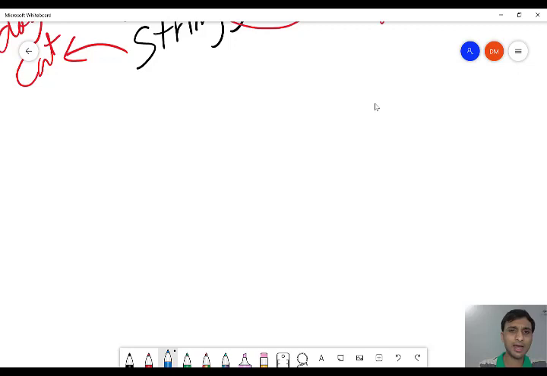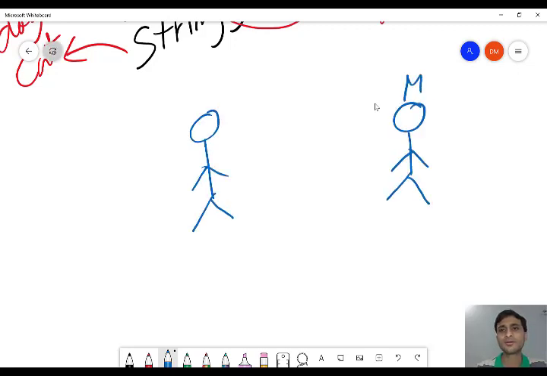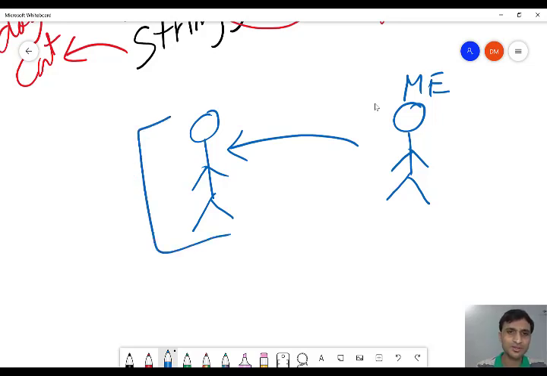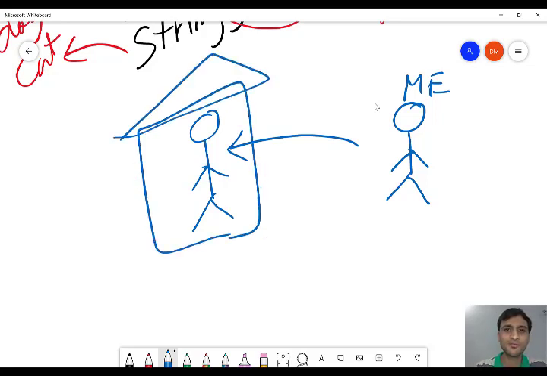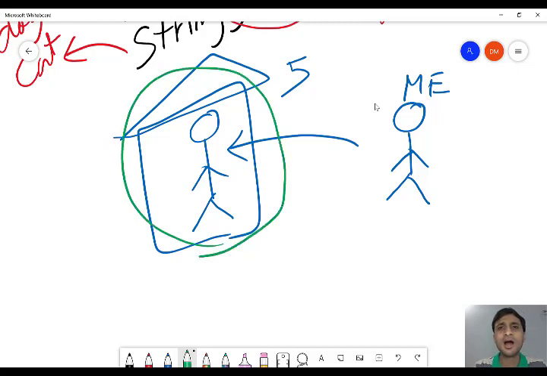For example, this is me and I want to meet you. How will I meet you? You must be staying in a house with some address, right? This is your house, and for example the house number is 5. When I go to house number 5, I will find you. If you don't have a house and you stay in the street, how will I find you? Similarly, for all animals and human beings, we need a storage location. Similarly, in Java also, for each constant, we need a storage location. And this storage location is called a variable. Clear?